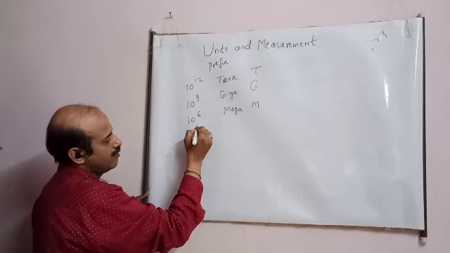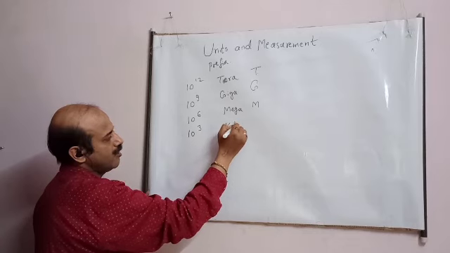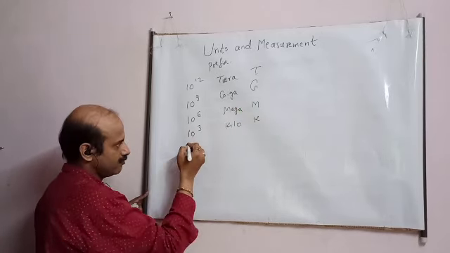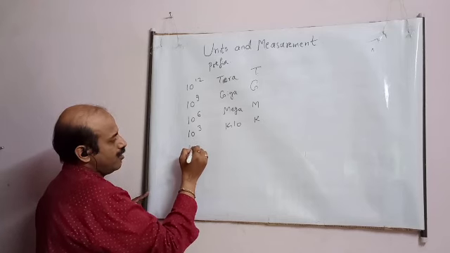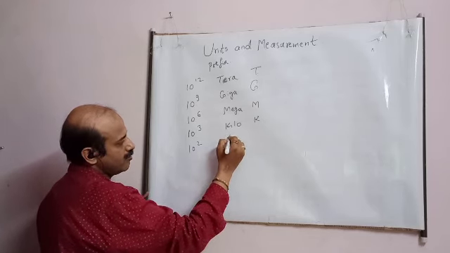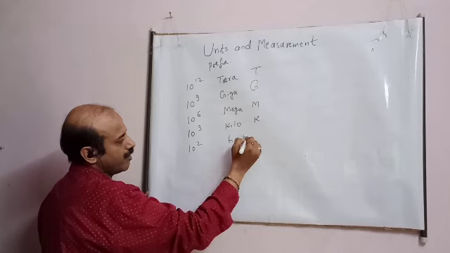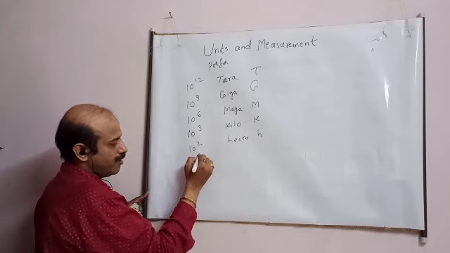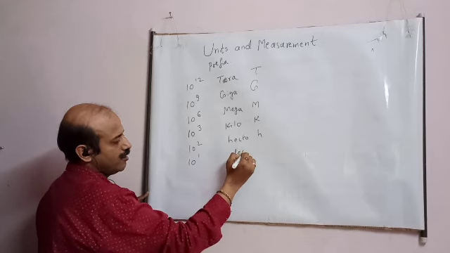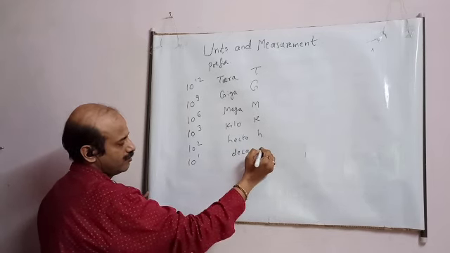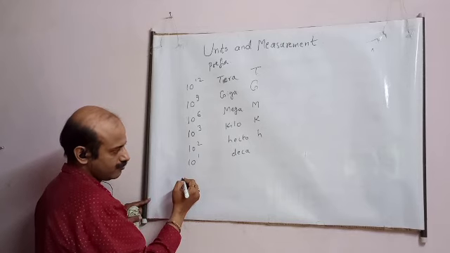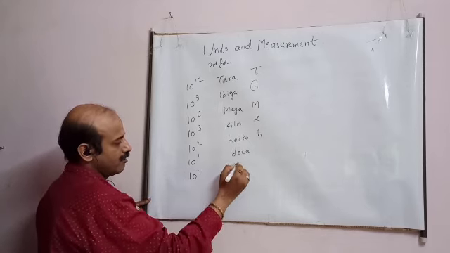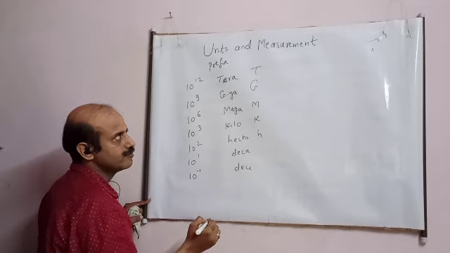Then we have 10 raised to 3. It is known as kilo. Then we have 10 raised to 2. It is known as hecto. Then we have 10 raised to 1. It is known as deca. Then we have 10 raised to minus 1. It is known as deci.